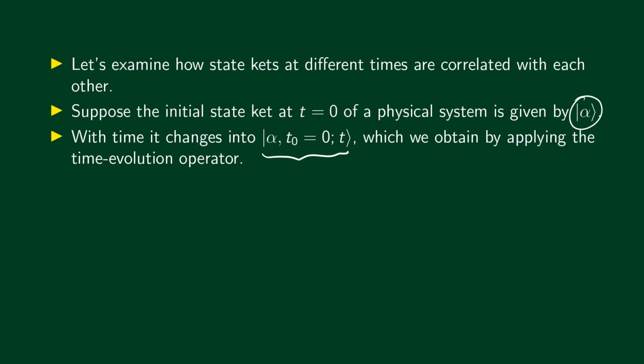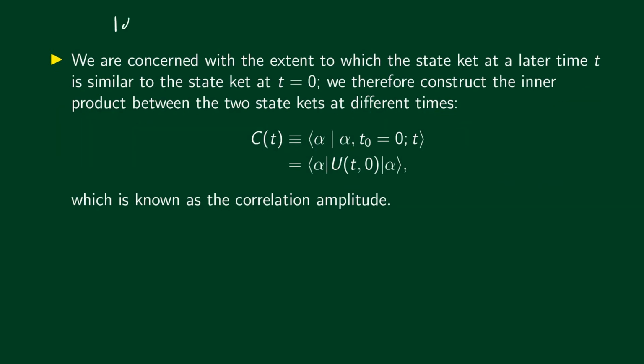How do we obtain this? We can obtain this, as we have said many times, by the action of the unitary time evolution operator on the initial state. Now, how similar is this state at a later time t to the state at the initial time, ket alpha? How similar are these two states? This is the question that we are interested in. So we want to quantify the extent to which the state ket at a later time t is similar to the state ket at t equal to 0.